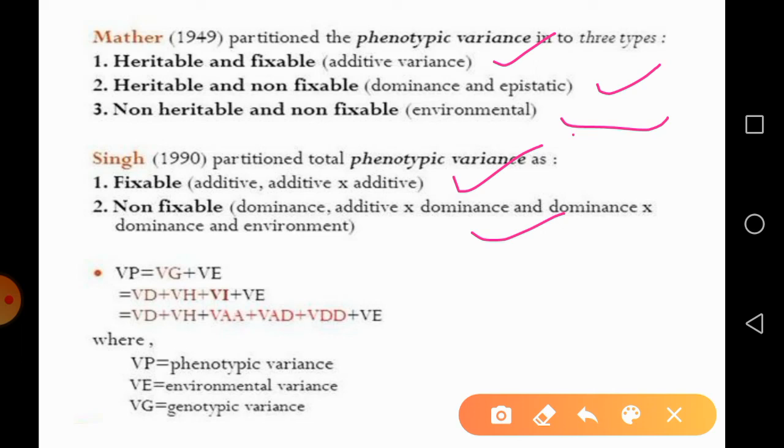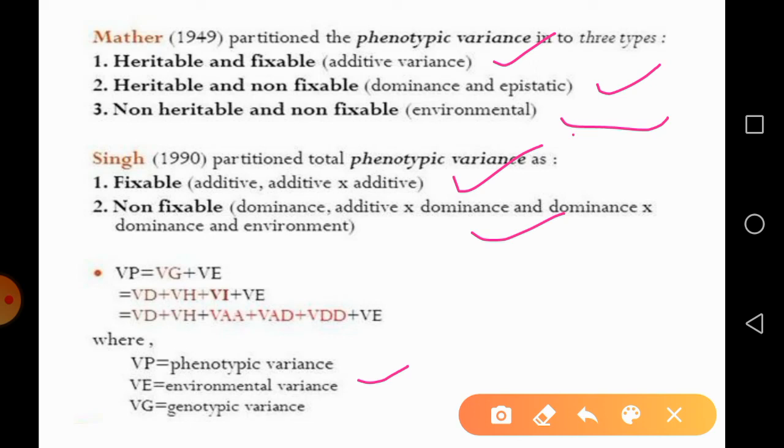So the equation is Vp, where Vp stands for phenotypic variance, equal to Vg plus Ve. Vg means genotypic variance, Ve means environmental variance. Okay. This Vg again has three components, that is dominance variance, additive variance and epistasis variance.